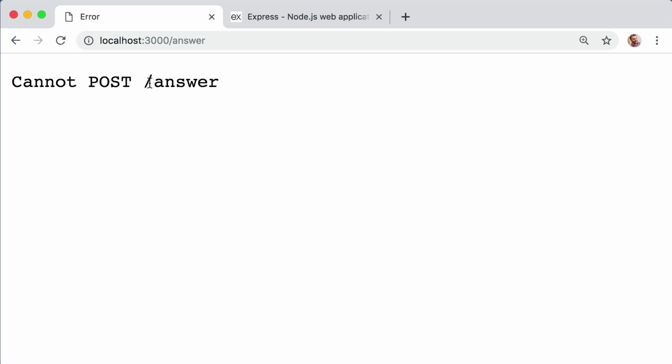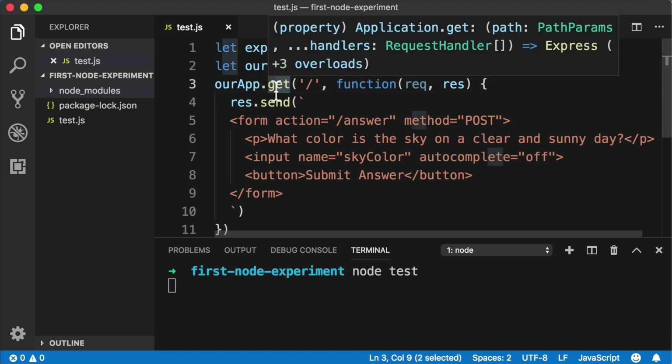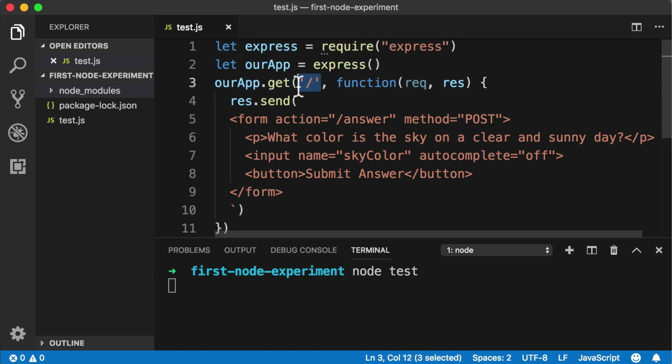Now, before we worry about actually evaluating the user's answer, let's first make sure that we actually understand the difference between a GET request and a POST request. Trust me, I've seen many different full stack development courses, and I feel like they always gloss over this difference, and it's usually confusing and a bit blurry. So let's run through a quick exercise to make that difference between GET and POST crystal clear. Back in our code, perhaps this method named GET right here is starting to make a bit more sense. We are telling our app what it should do if it receives a GET request to this URL.